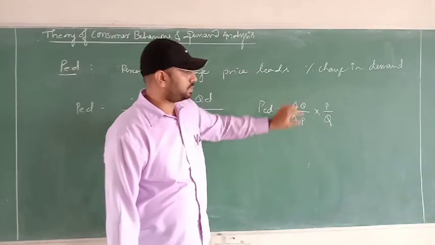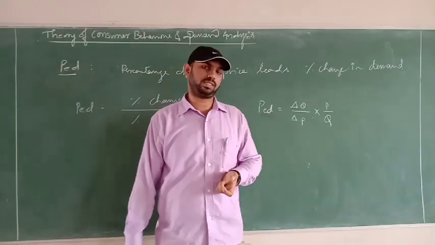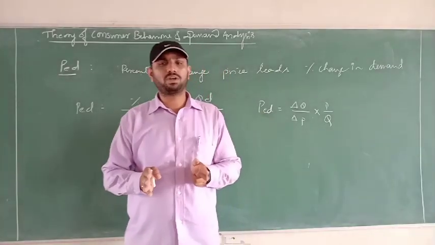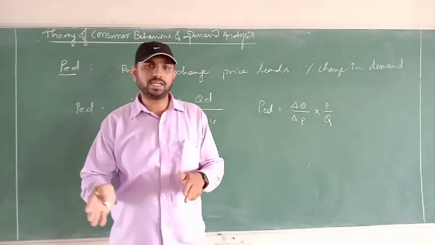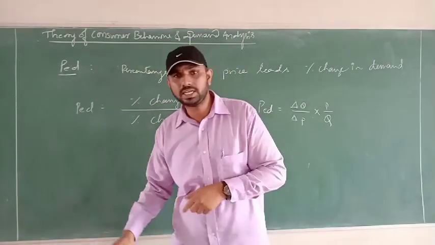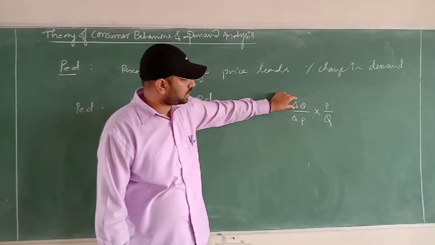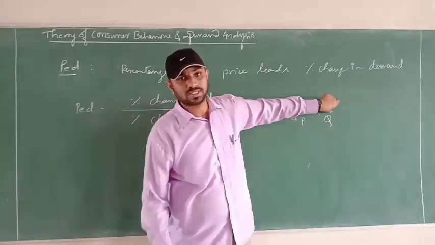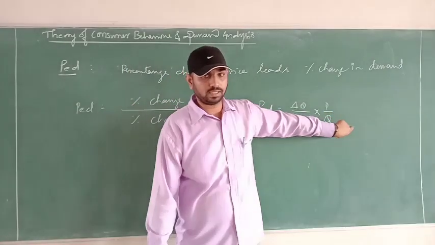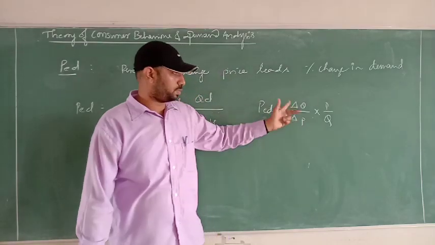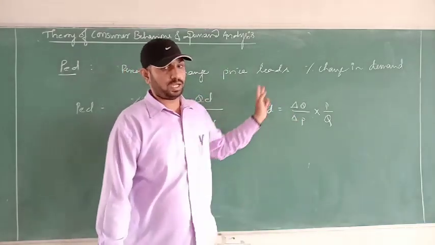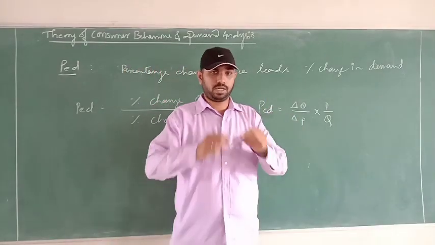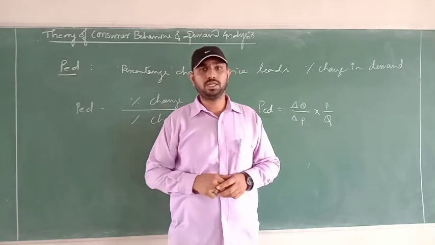Here the delta Q means the change in quantity. When the quantity changes due to changes in the price, it may either increase or decrease. Then the change in quantity, the change in price, then the initial price, starting price and starting quantity. So you can go through this formula. From that formula, you can understand linear changes in the price elasticity of demand.